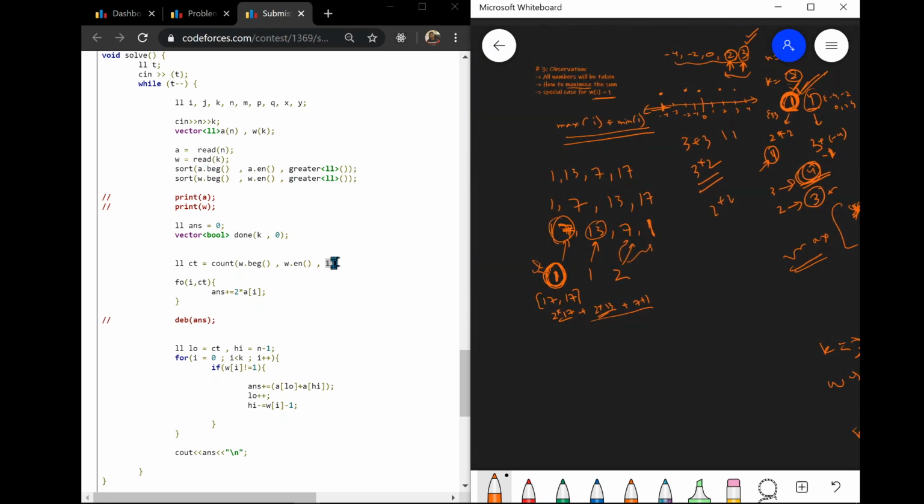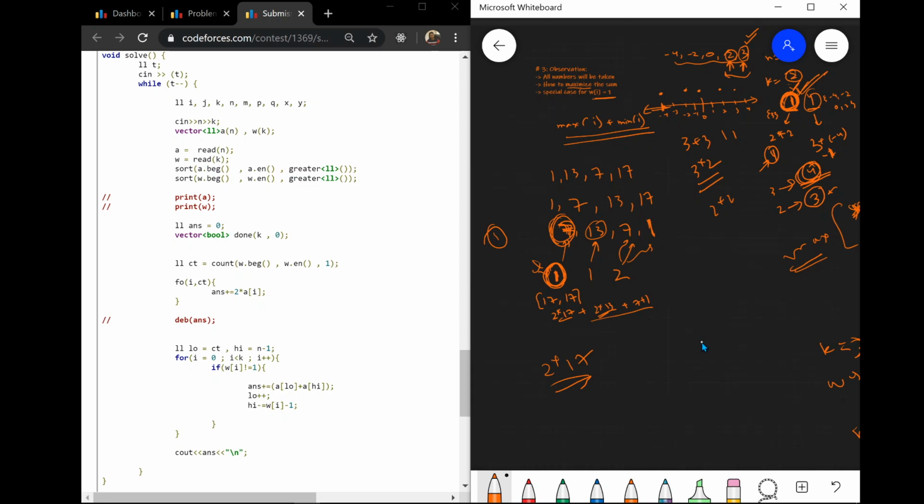So 1 is the special case, and since this array is sorted, for i equal to 0 to count, that means here the count would be 1. So for i = 0, I am just adding 2 into A[i], that means 2 into 17, which is 17 plus 17 into the answer.